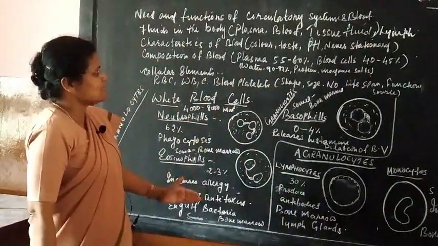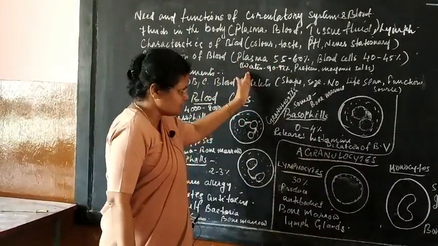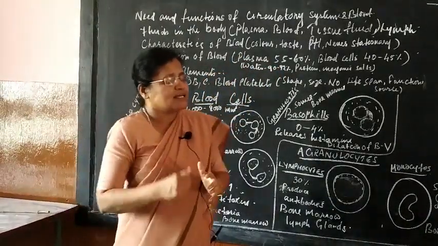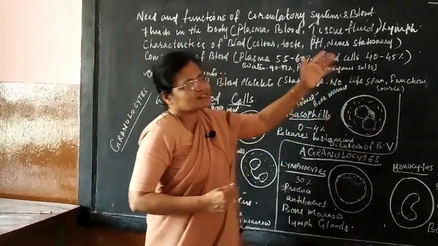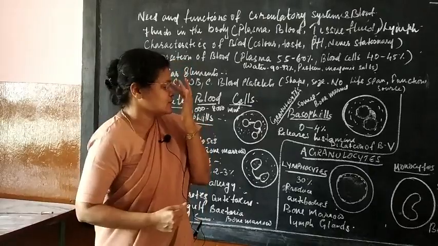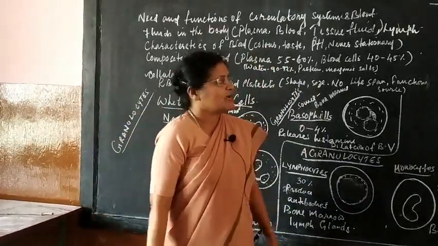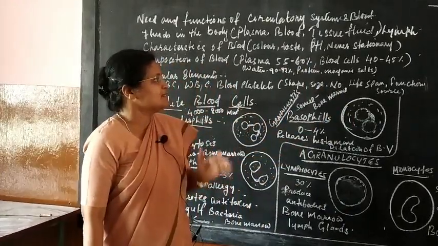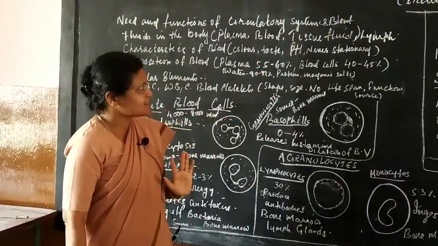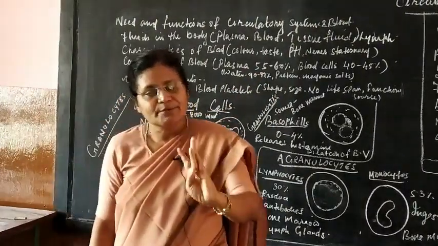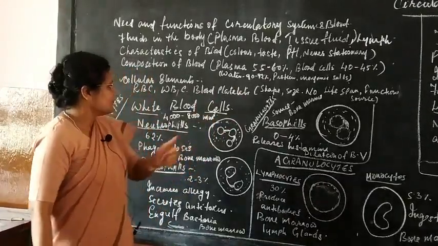Now, what does the plasma contain? The plasma contains 90 to 92% of water, different types of proteins like fibrinogen, globulin, etc. Then you have inorganic salts and hormones; those are the composition of your plasma. Coming to the blood cells, 40 to 45% of the total blood is blood cells, and they are your RBC, WBC and blood platelets, and we will deal with that later.